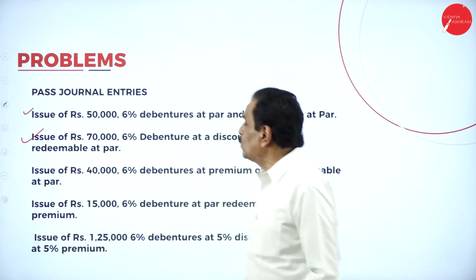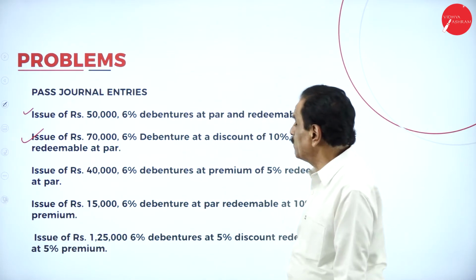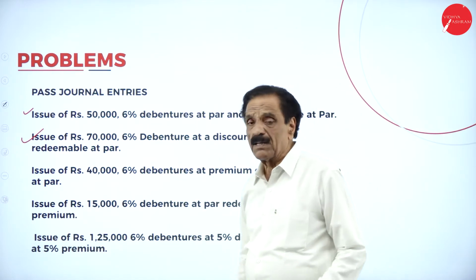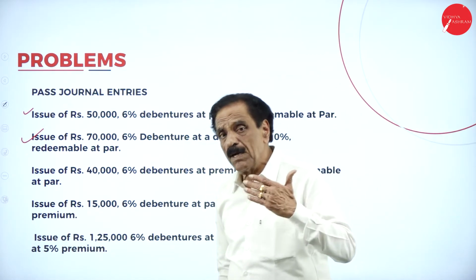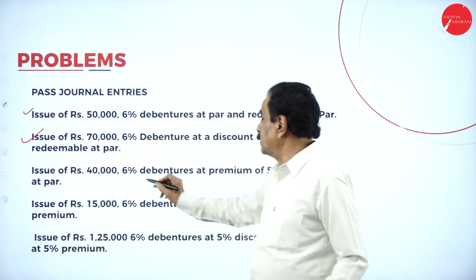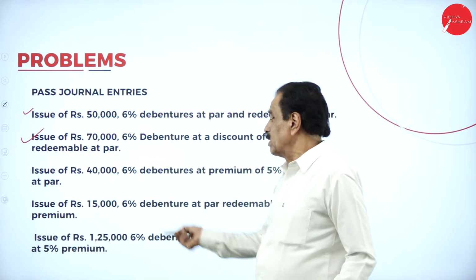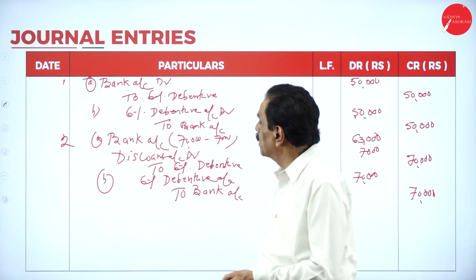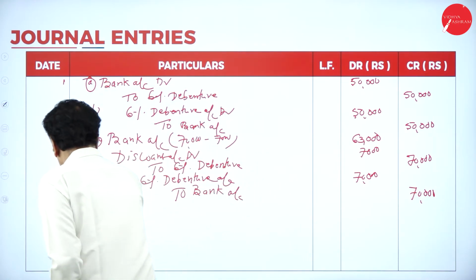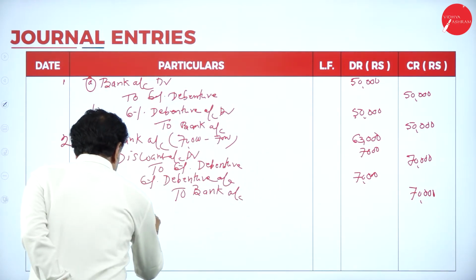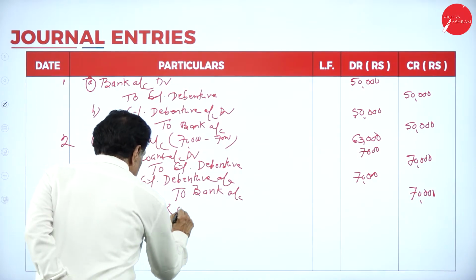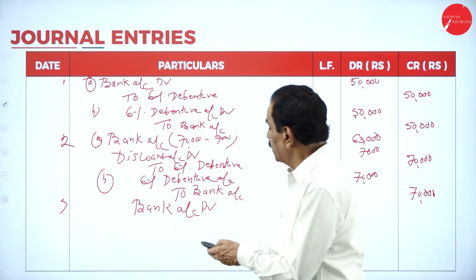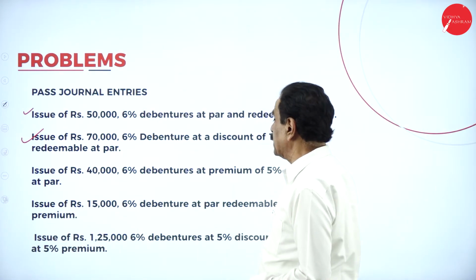Third entry, issue of rupees 40,000, 6% debenture at premium of 5%, redeemable at par. Here, third case, issued at premium but paid at par. So 40,000, 5% means 2,000, it is 42,000. Bank account debtor, what's your face value? 40,000, 5% means 2,000.